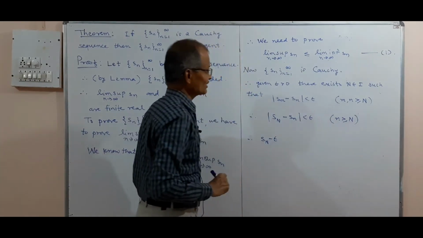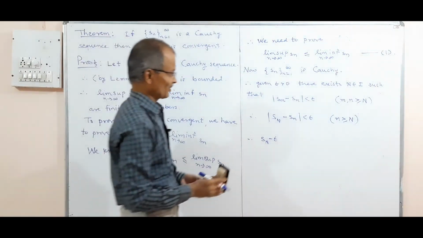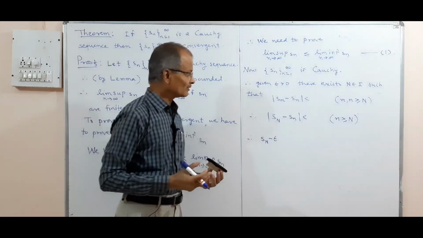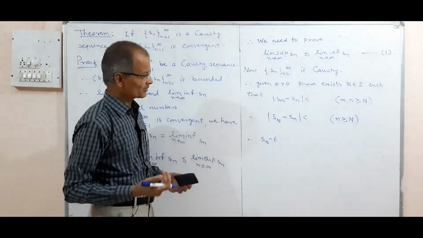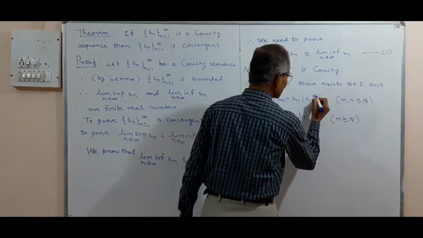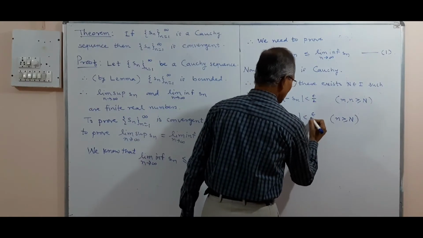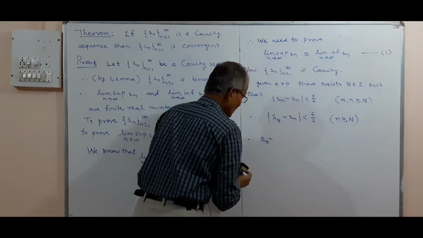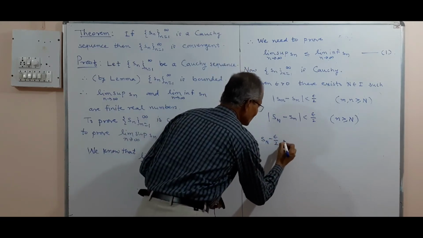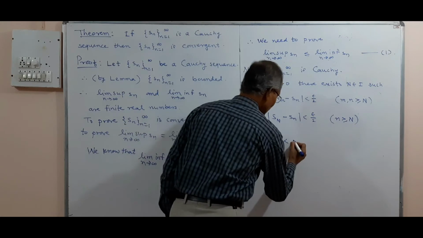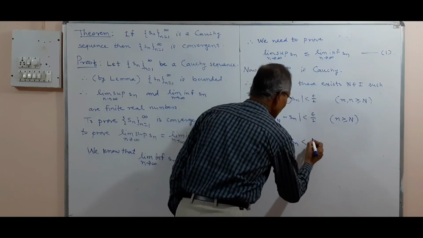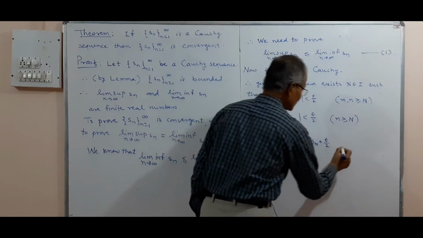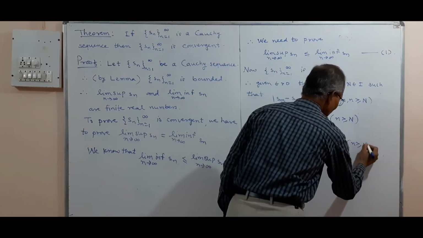of epsilon, what we shall consider is epsilon by 2. So we can take epsilon as half epsilon, epsilon by 2, epsilon by 3, etc. We consider this as epsilon by 2, and therefore now this will imply Sn minus epsilon by 2 is less than Sn is less than Sn plus epsilon by 2, and this is true for n greater than or equal to N.